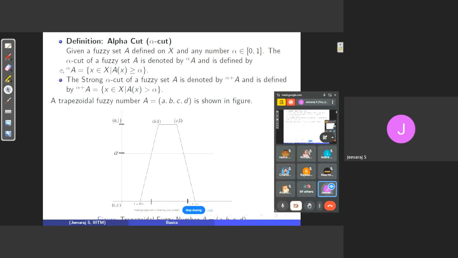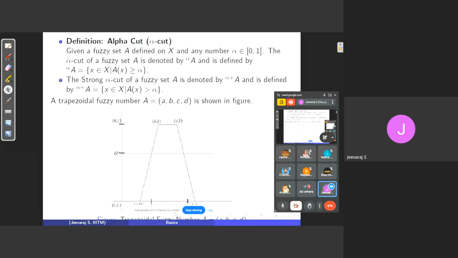So what are we collecting in the alpha cut? We are collecting the set of all elements from the universal set. The x-axis refers to the universal set, and the y-axis refers to the closed interval 0, 1. That is, the set of all elements in the universal set whose membership value is greater than or equal to alpha. In another way, we can understand the alpha cut as the inverse image of the closed interval alpha comma 1 under this curve, right? That is nothing but this closed interval. Guys, is this clear? So with respect to this particular alpha value, my alpha cut is basically the closed interval.